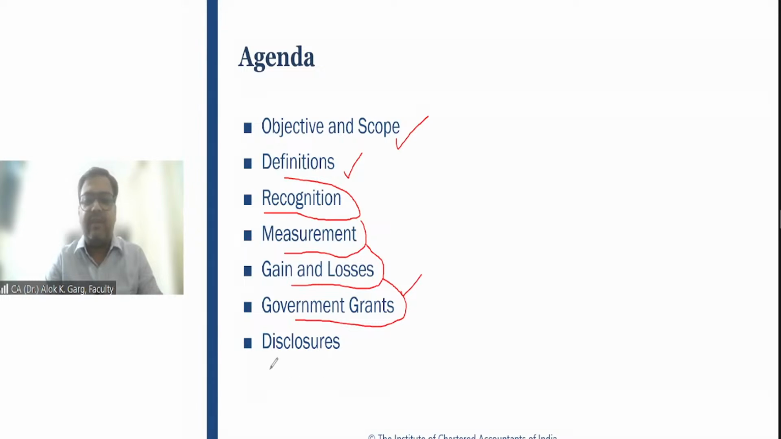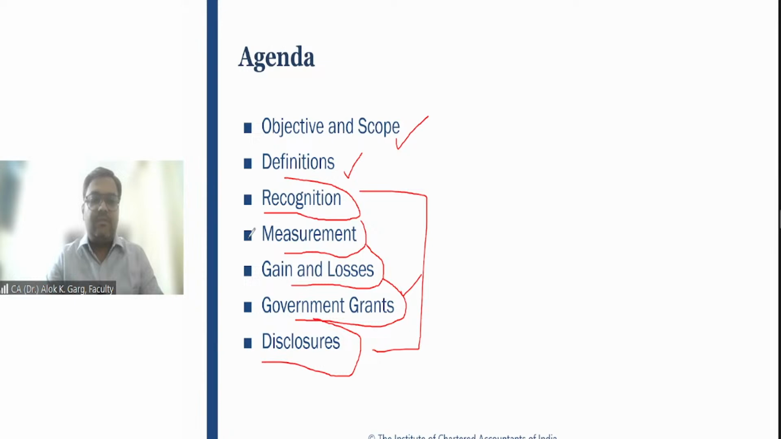Have you covered Ind AS 20? No? Okay. Disclosures. Then we are going to discuss some disclosures. So this is the major accounting and reporting part. You remember, I have talked about four pillars of accounting: recognition, measurement, presentation, disclosure. Are you able to recall RMPD: recognition, measurement, presentation, disclosure?